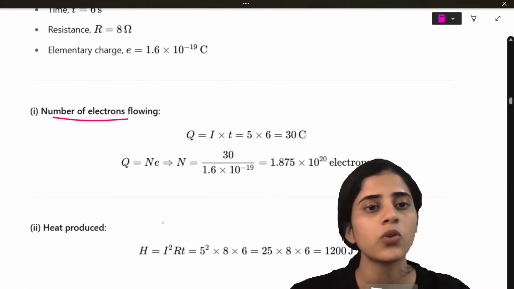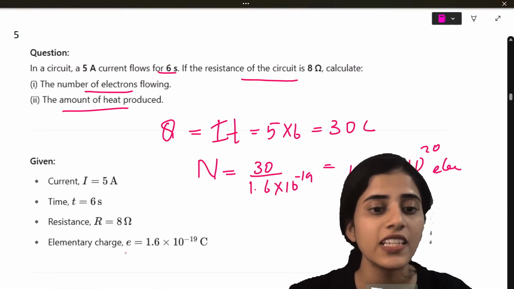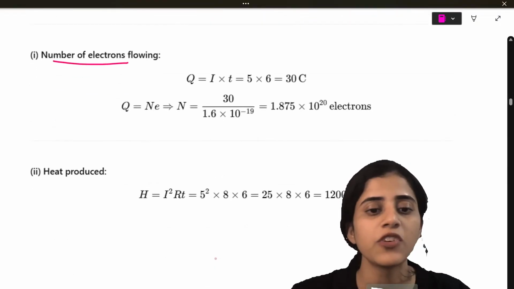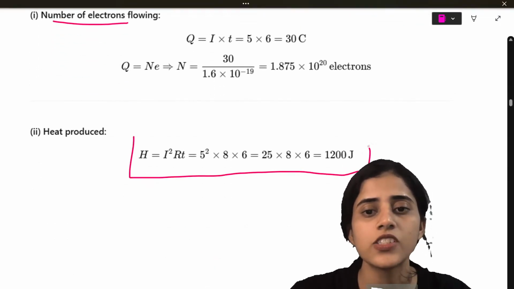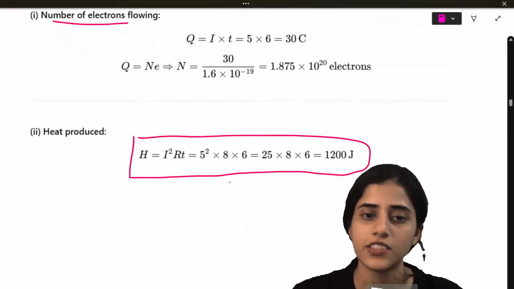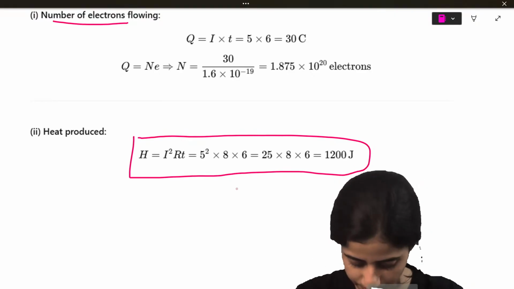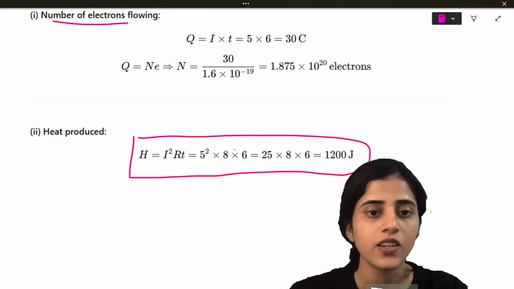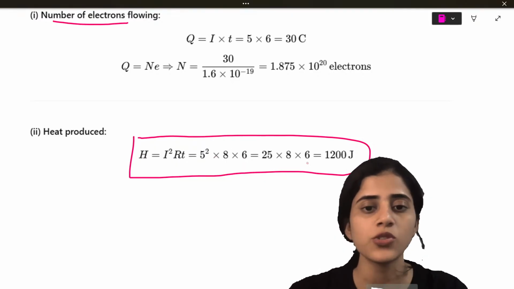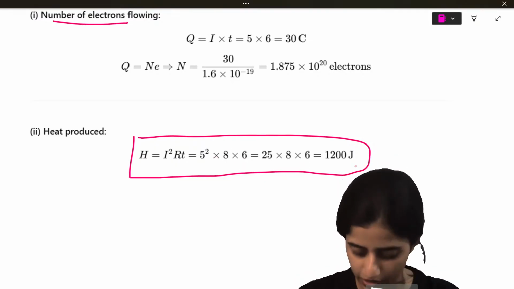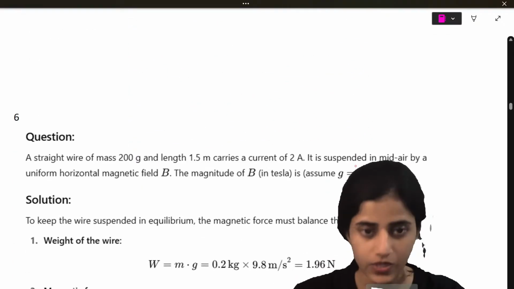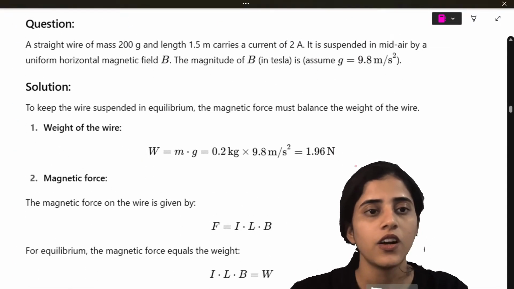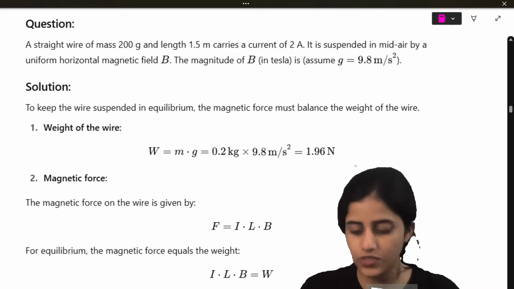Alright? Now, next one. You have to find out the heat produced. What is the formula for heat produced? H is equal to I square RT. And how much would that be? 5 square into 8 into 6, which is 1200 joules. Alright, next chapter. Is this fine?